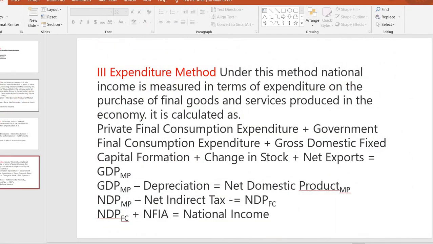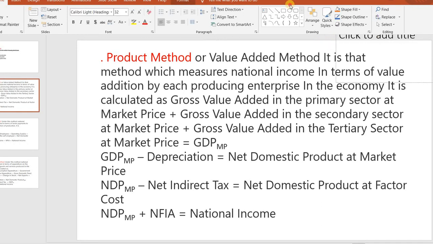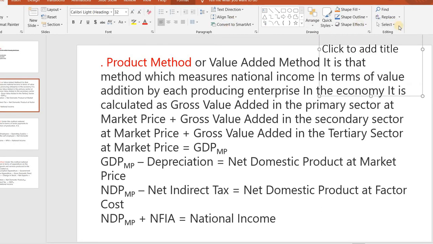Product method we can call the value added method. In this method we measure national income in terms of value addition by each producing enterprise in the economy.